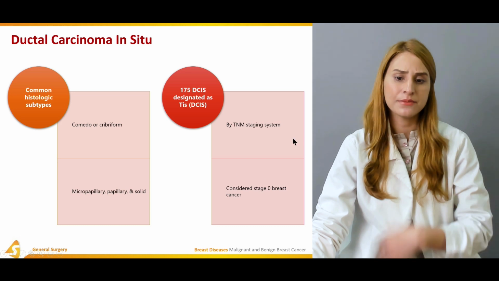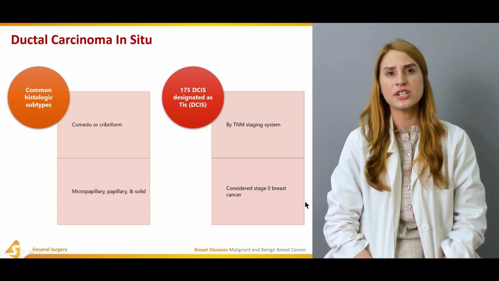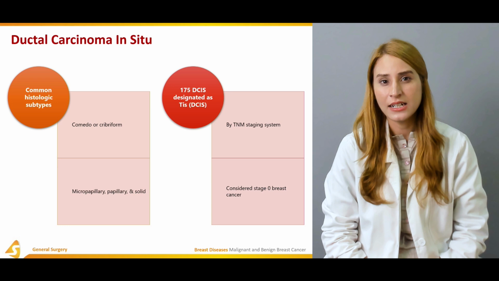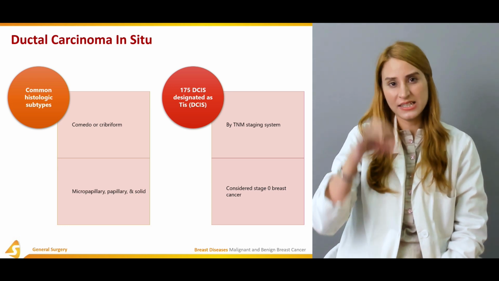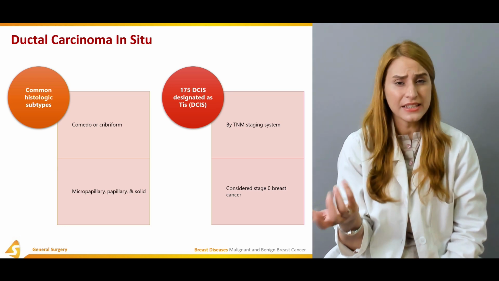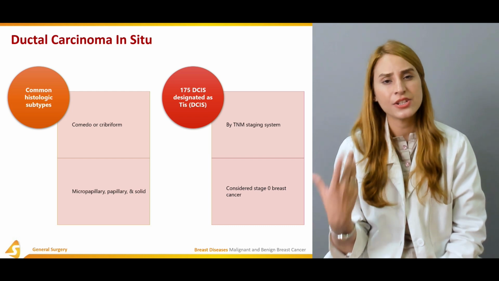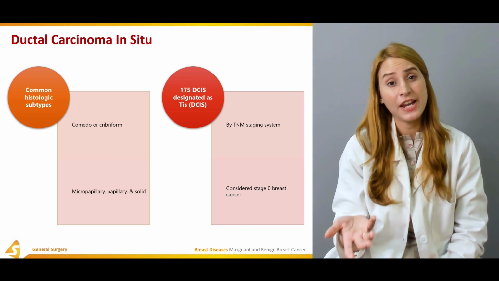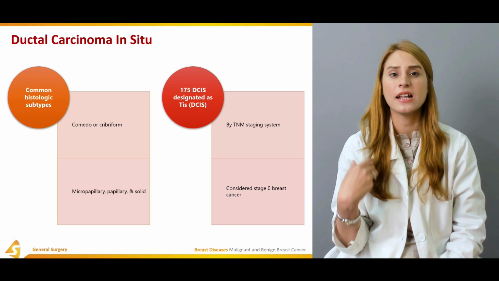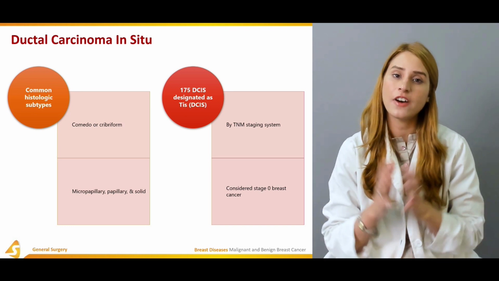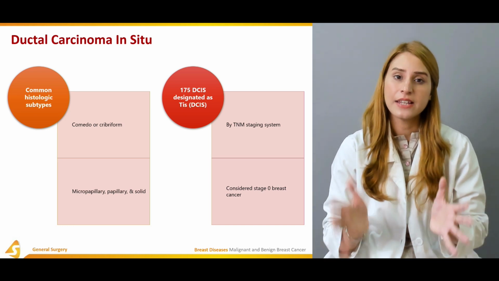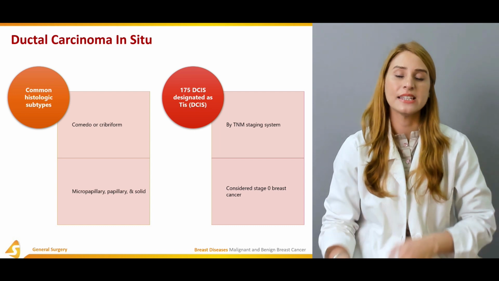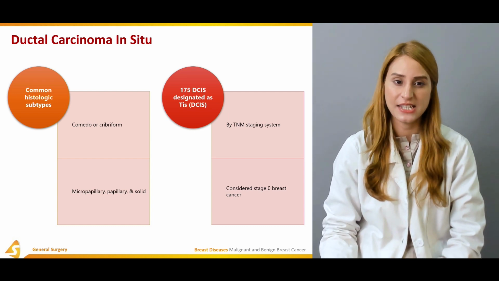And basically the carcinomas in situ, in TNM staging, occupy stage 0 because they don't have penetration into the lymph nodes. They don't have invasion into the surrounding tissues as well. So they're just confined to their local area. They're in situ lesions, so that's why they occupy stage 0 in TNM staging.